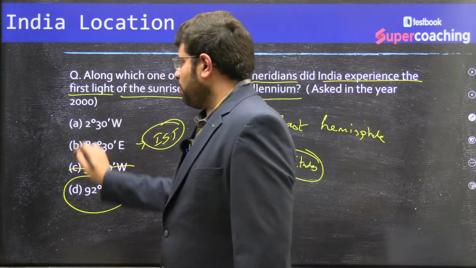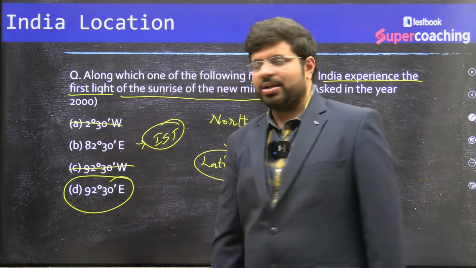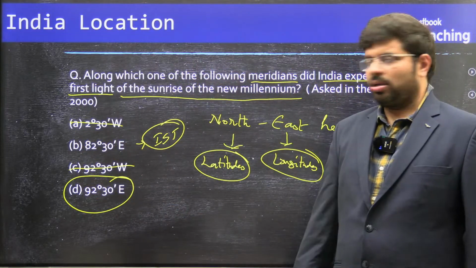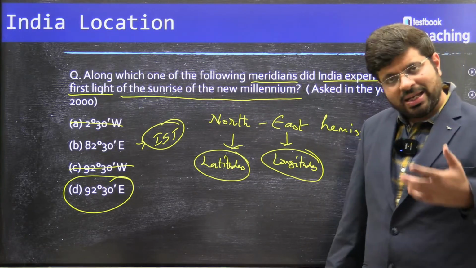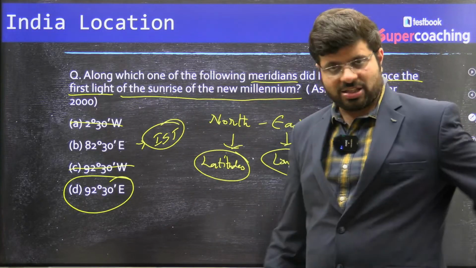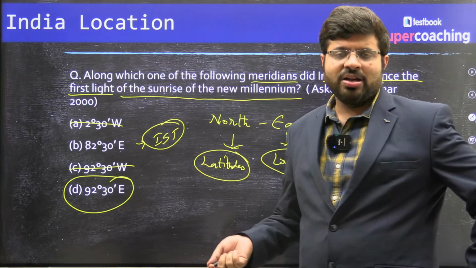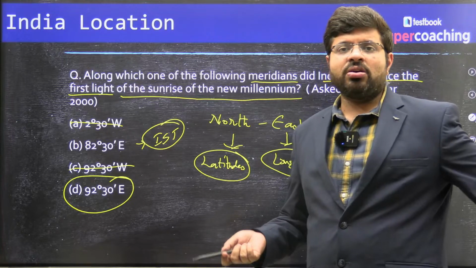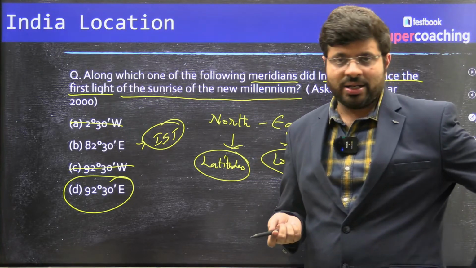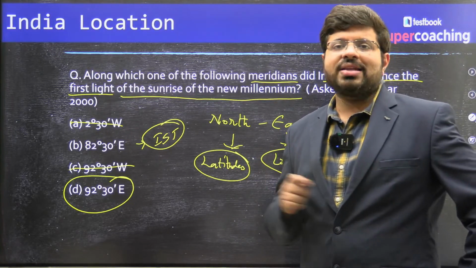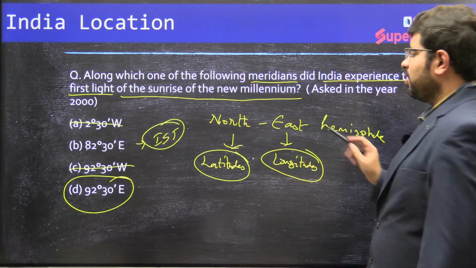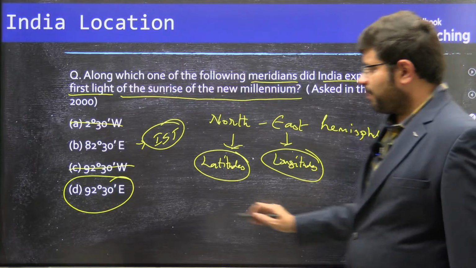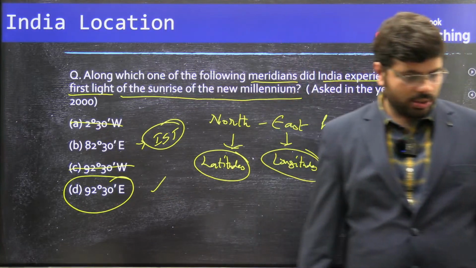West, we are not part of the west. These are not part of India's longitudes itself. The easternmost one is where you will find the first light of the sunrise. Technically, among the given options. Actually, otherwise, it is Arunachal Pradesh where the first light would be seen, which is around 97 degrees, right? 68 degrees to 97 degrees is the longitudinal extent of India. So the right answer is D, 92 degrees 30 minutes.